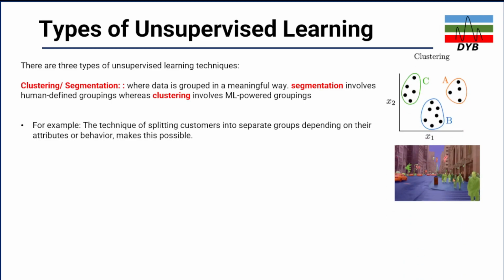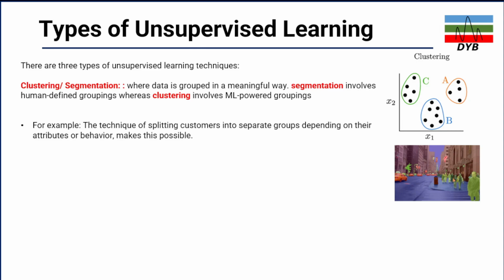making the cluster. Like this one, let's say you define different dot points, so you will define the clusters A, B, and C. But in segmentation, you have to define by yourselves. Like if you're given a picture, it makes the cluster of the people in green, a tree, the road blue, and the buildings with light gray color. So based on that, it will not identify. The first thing is the clustering. The second thing is the segmentation.